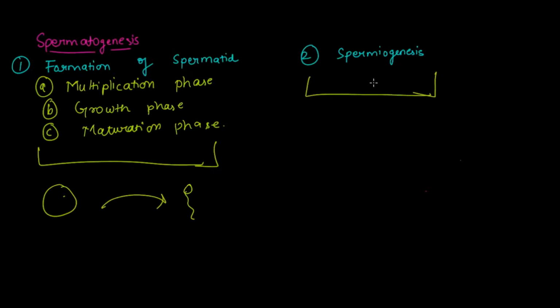So basically, what is spermiogenesis? Spermiogenesis is the phase in which the spermatid is going to change into sperm. This process is basically done in 74 days. The duration of spermiogenesis is 74 days. And also there is one more thing that needs to be noted: the process of spermatogenesis takes place in seminiferous tubules and under the influence of sex hormones, that is testosterone.